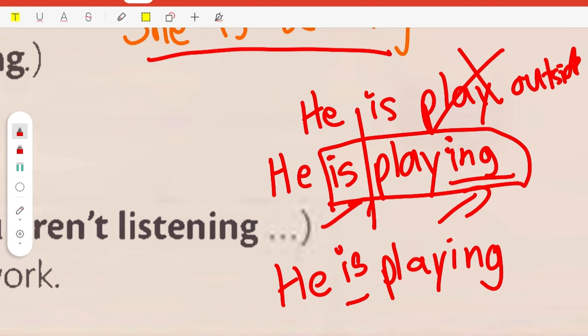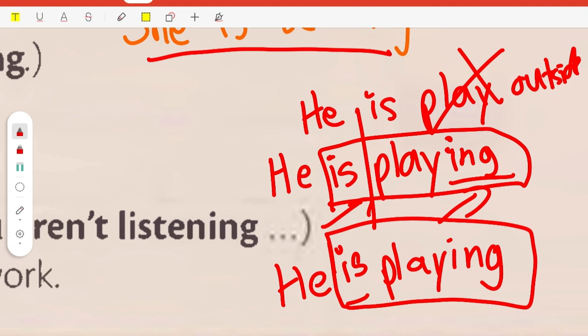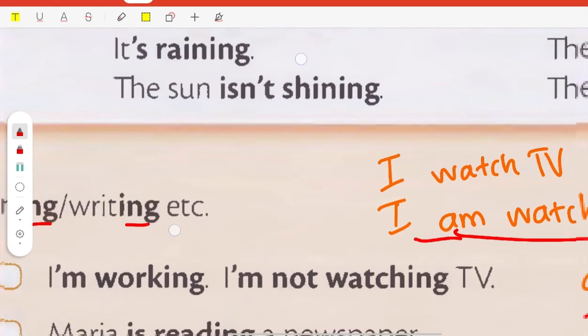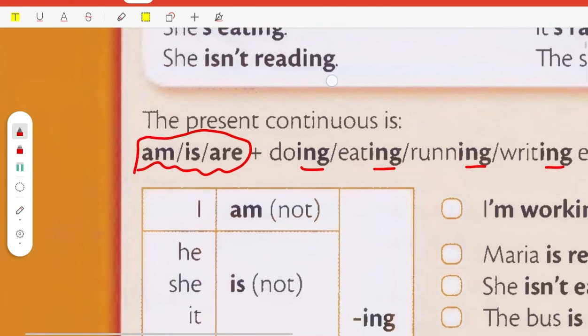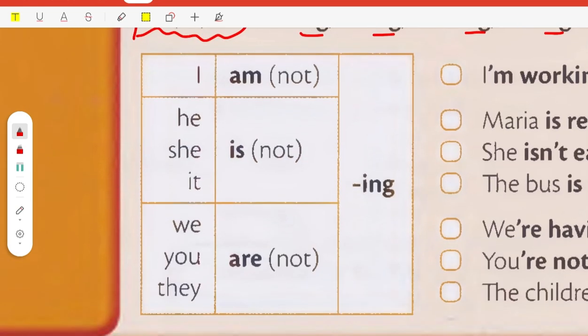You need the auxiliary. So the present continuous form needs the auxiliary and -ing together. So you use I am, he is, she is, it is with -ing.